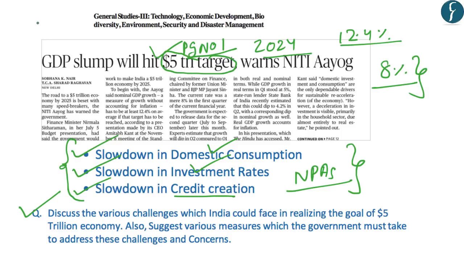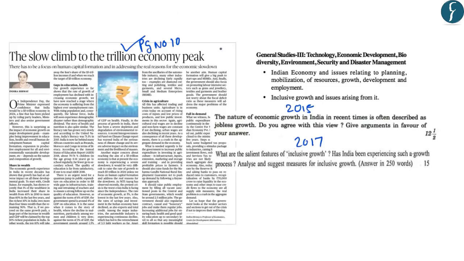Now, after revising the issue of slowdown in domestic consumption and investment rates, let us look at another DNS video and revise from that video the various challenges being faced by the Indian economy in its target of $5 trillion. This article mainly highlights the challenges with India's growth model and also provides certain recommendations to promote inclusive and sustainable growth in India. This will fall under General Studies paper 3, under the topic Economic Development and the subtopic Inclusive Growth and Issues Arising from it.